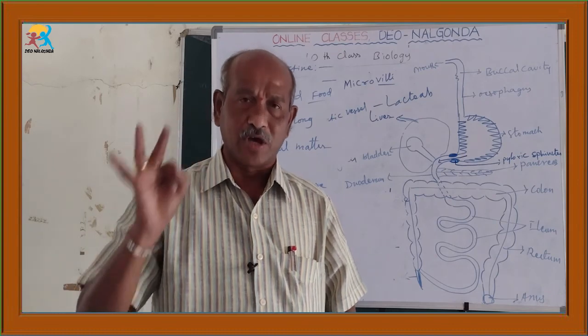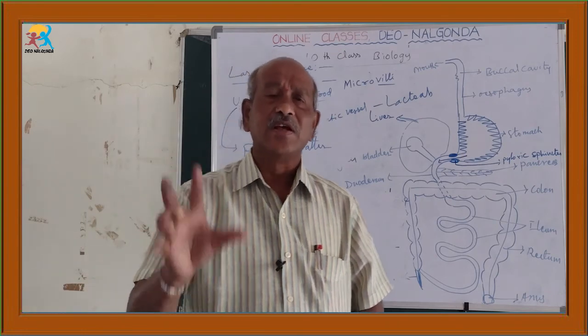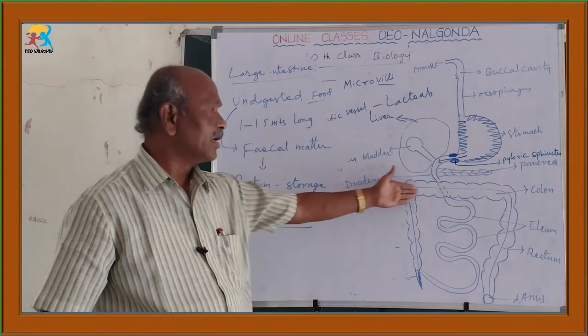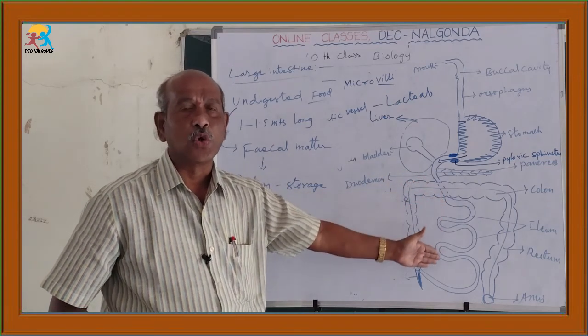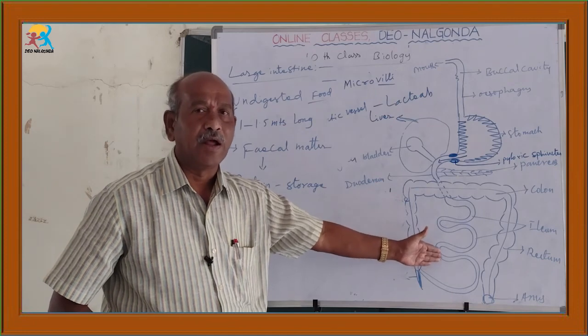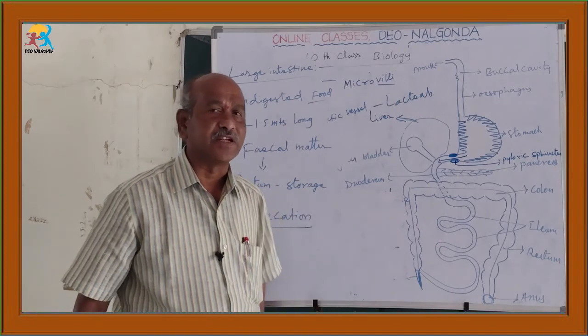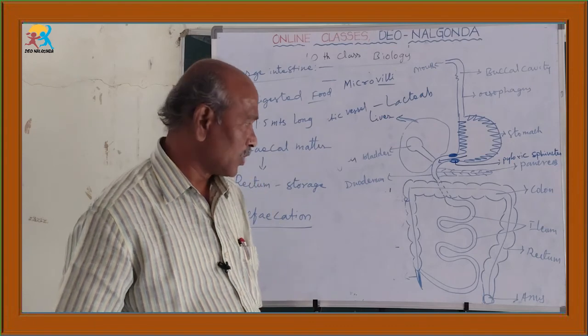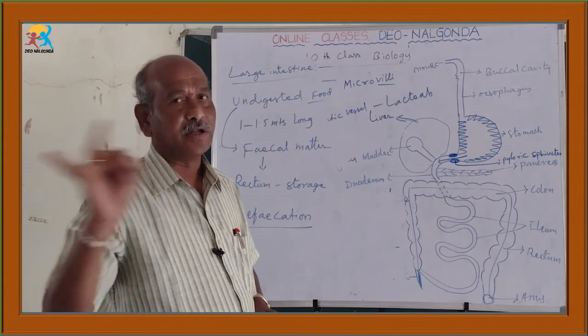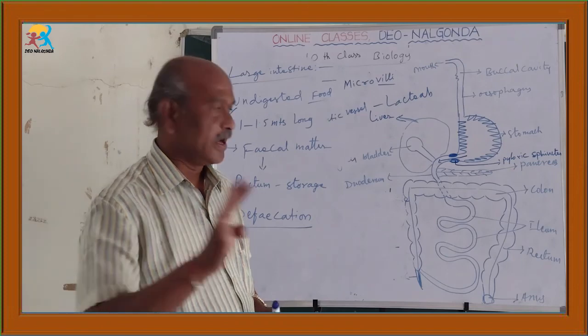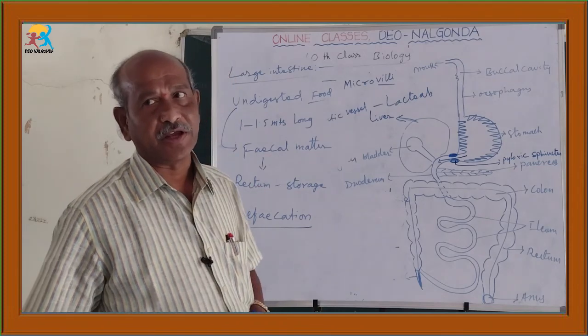Fourth, the undigested food enters the large intestine, is converted into fecal matter, stored in the rectum, and eliminated outside by the opening of the anus, which is known as defecation. So ingestion, digestion, absorption and defecation take place.